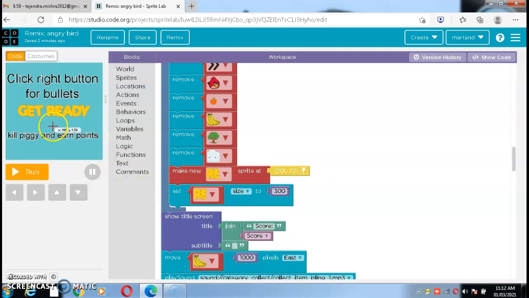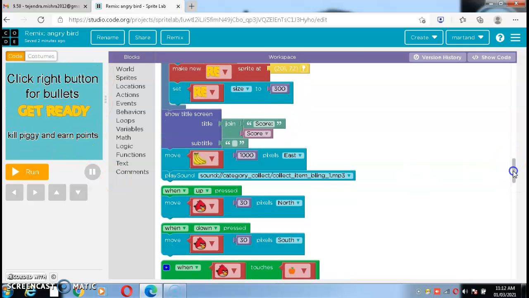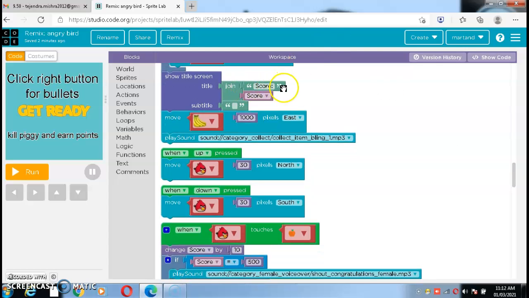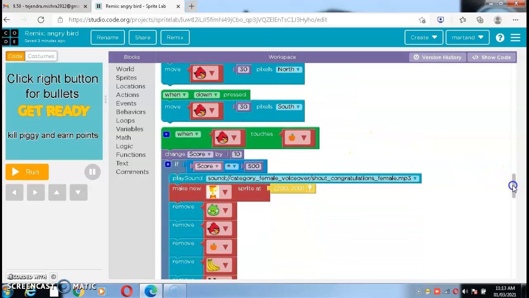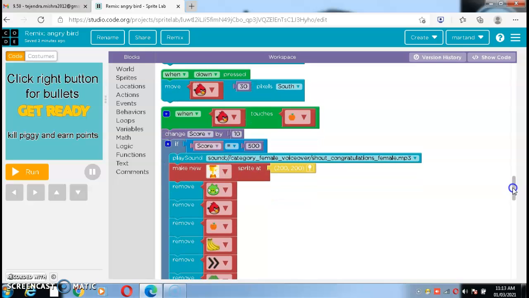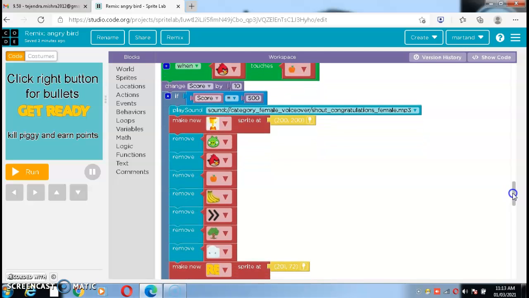Set this get ready option size to 300. Show title screen. Join score to this. This is the score variable. Okay. Move this banana sprite 100 pixels east. Then play sound category collect item blink. When up is pressed, move this Angry Bird 30 pixels north. When down is pressed, move Angry Bird 30 pixels south.